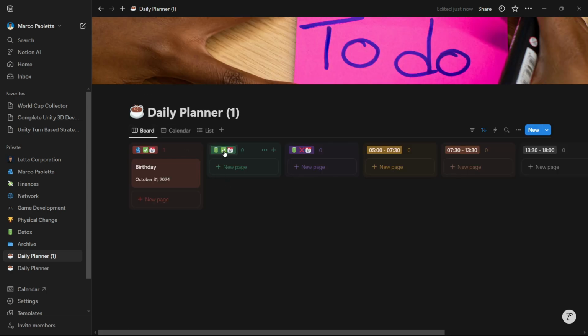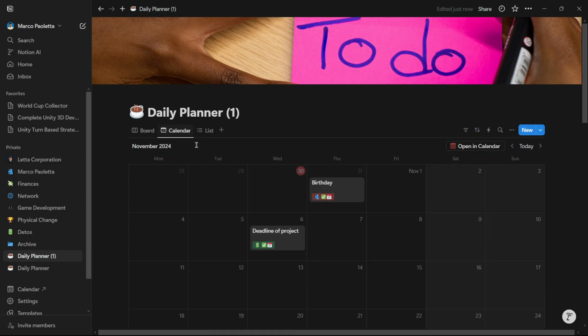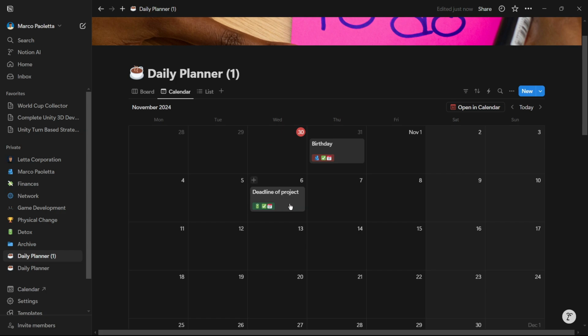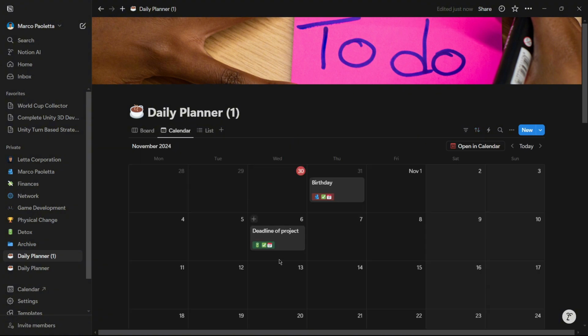And this is for events that do have a date, that are not related to social life, they are mostly related to work or anything like that. So for example, I have here a deadline of project. Let's say that I have to hand in something to a client, I would put it right here, let's say the 6th of November, and it will appear over here. So the calendar view is the exact same thing, just that it organizes the information differently, to see it maybe better for when you just want to preview the dates.